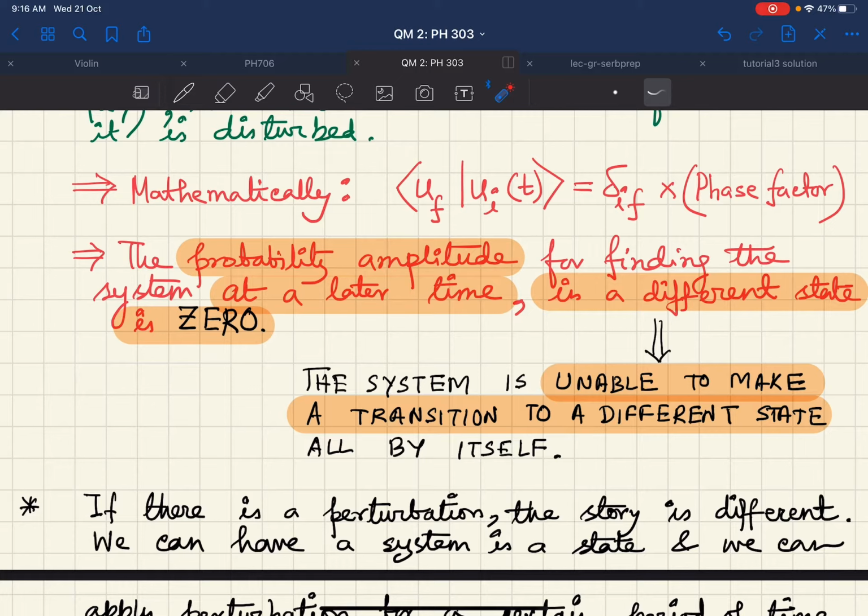So once the system is in a particular stationary state, it cannot on its own transit to a different state.